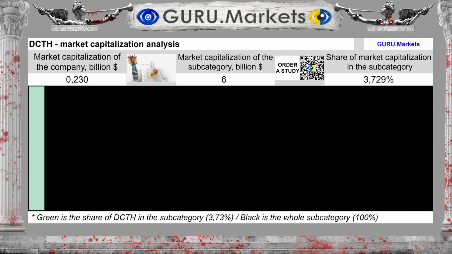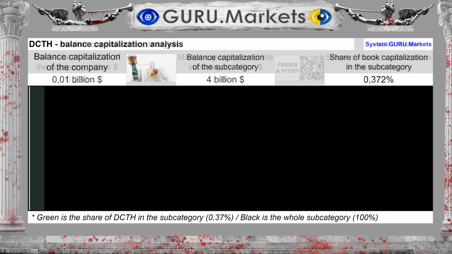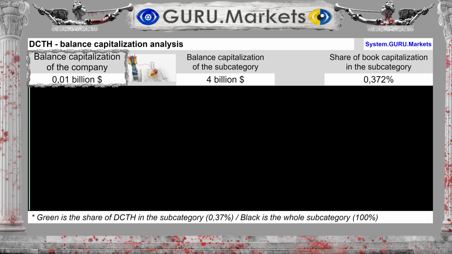Market capitalization of the company Delcath Systems Inc. is $0.23 billion. And the capitalization of the subcategory is $6 billion. Delcath Systems Inc. has a share of 3.729% and is one of the small companies in the subcategory. The company's balance sheet capitalization is $0.01 billion, with a subcategory balance sheet capitalization of $4 billion. Delcath Systems Inc. constitutes a share of 0.372%.